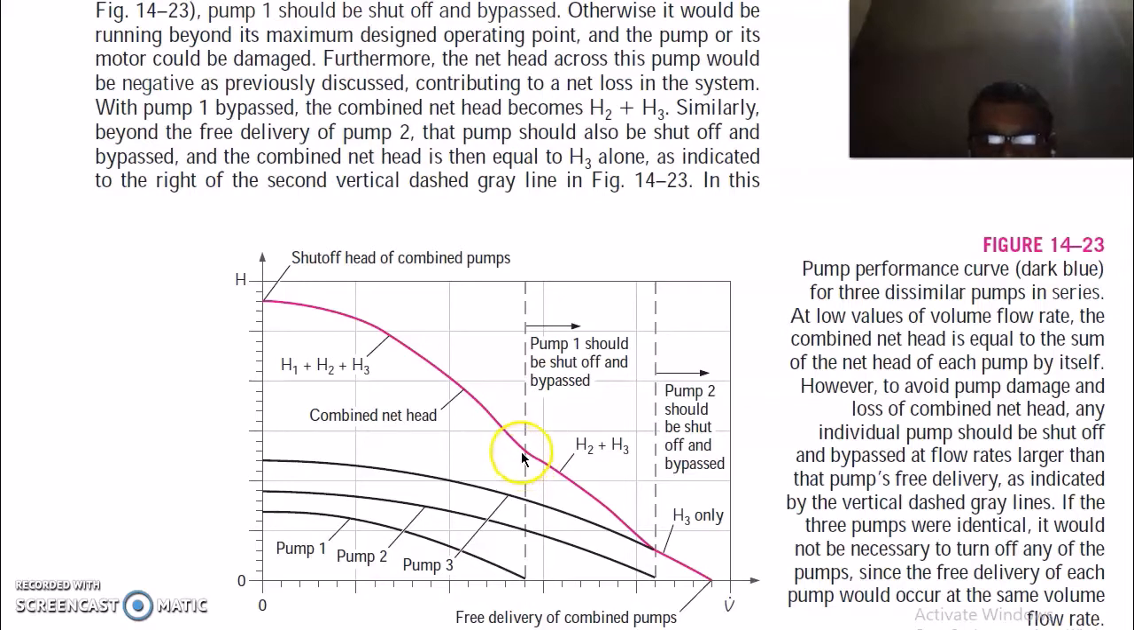At this point you can see clearly the head of the first pump is lost because it is shut off. So this head is the shut off head of the combined pumps, which is 2 and 3. So this is the combination of 2 and 3. Now this is the free delivery of pump 2, and beyond this it should also be shut off and bypassed. So this head is the available head of the third pump only, pump 3, corresponding to this flow rate. So this is H3 only.